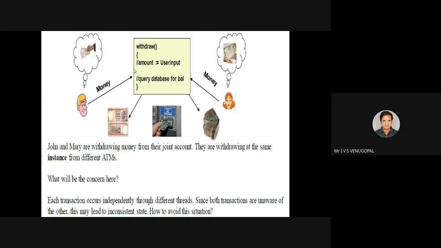Why? Because, for example, consider the balance is 5,000. Each one is trying to withdraw 5,000 at the same time. Then the data will be inconsistent. So for the withdraw function, I need to acquire a lock. I need to put a lock, so that if one person is trying to access the money, the other person in the joint account needs to wait. He must be denied access.